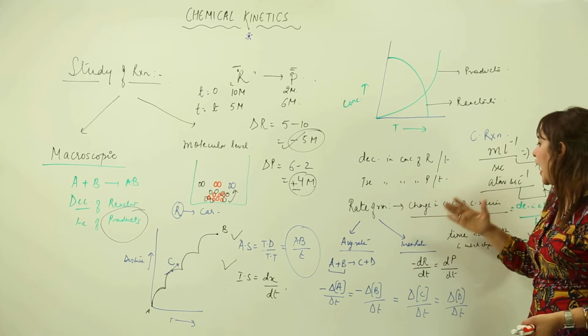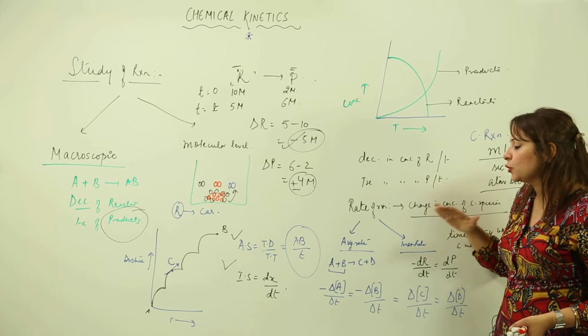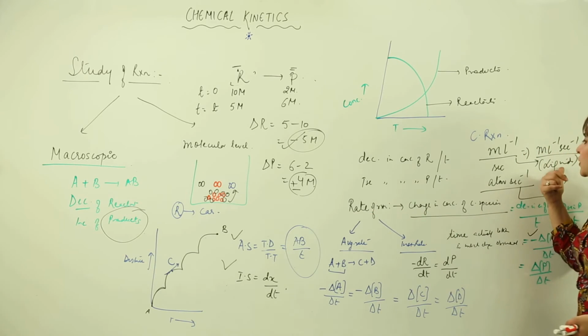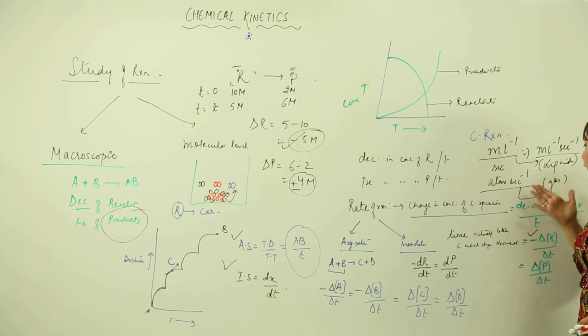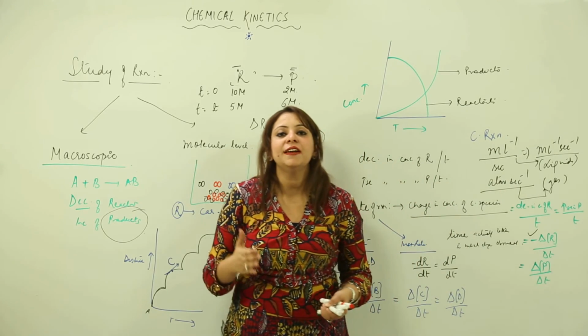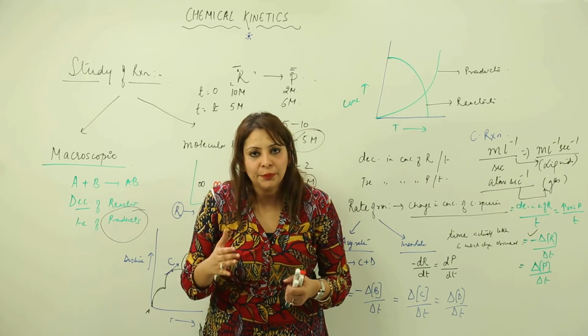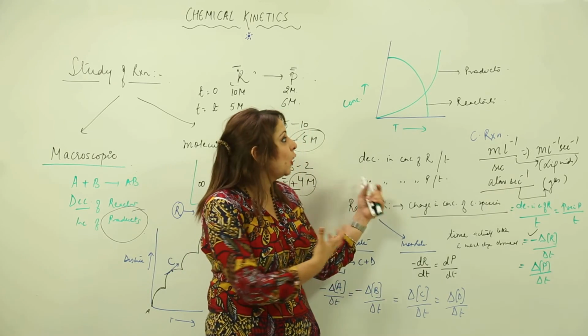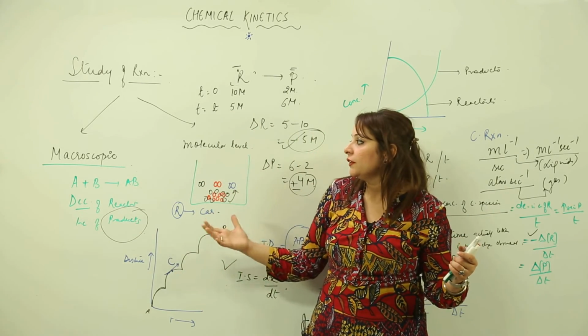Then I told you about the units to be used in the case of rate of reaction. For liquids we will be using mole per liter per second, and for gas we will be using atmosphere per second, because the concentration of gases is expressed in terms of partial pressure. That means the pressure which they would exert when they are present alone. So this is what the rate of the reaction is.